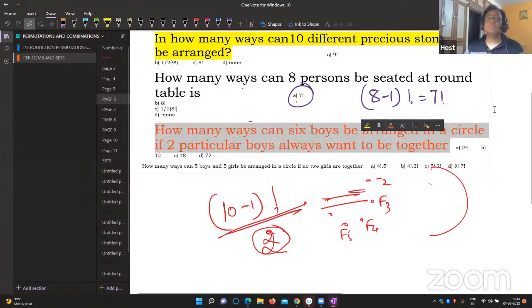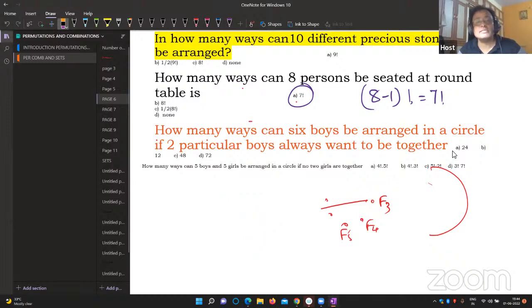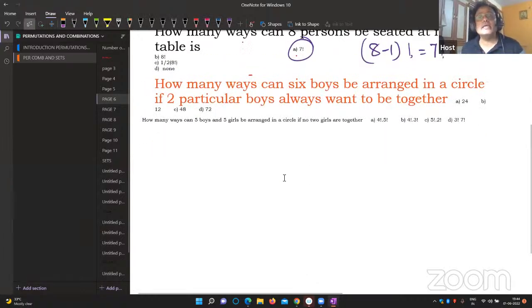Read the question. How many ways can 6 boys be arranged in a circle if 2 particular boys always want to be together? Read the question very carefully. Here also clockwise and anti-clockwise makes a difference, right? That means there is no need to write divided by 2. There is no need to write divided by 2.